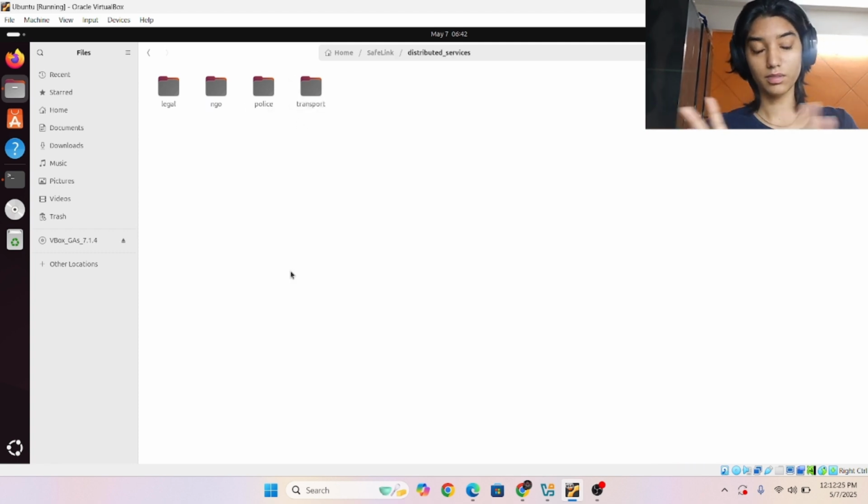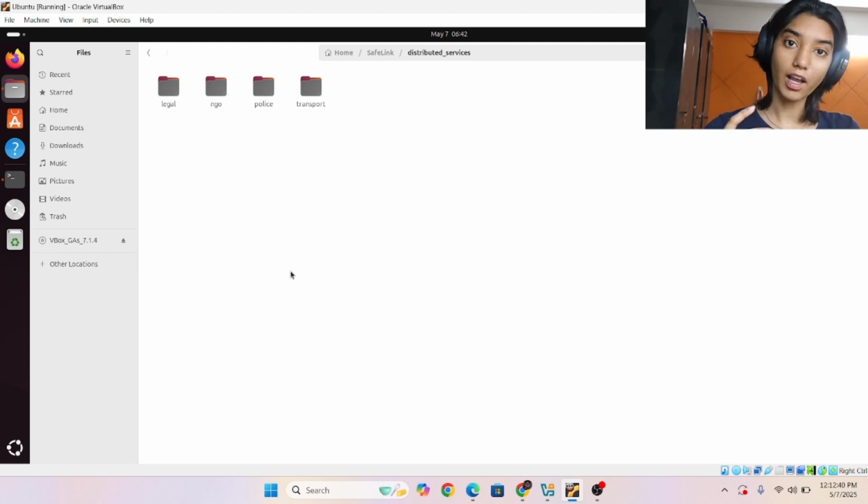I have distributed everything using Docker. Each service has its own image and the container derived from it. So I have legal service, NGO, police, and transport. Whenever somebody posts a threat, I have used the HTTP request, basically the POST method. Whenever somebody posts a threat, reports an accident or anything, these services are notified and they take the actions.